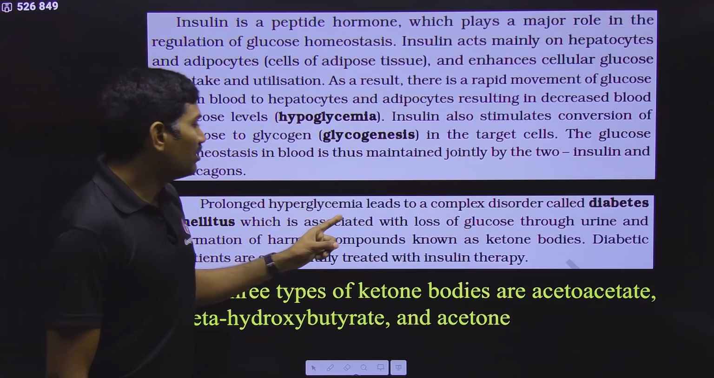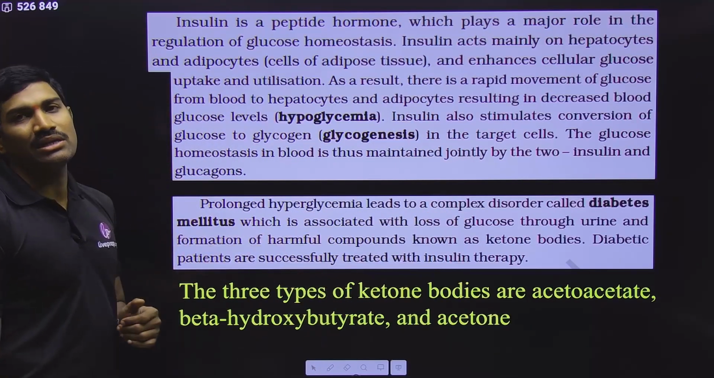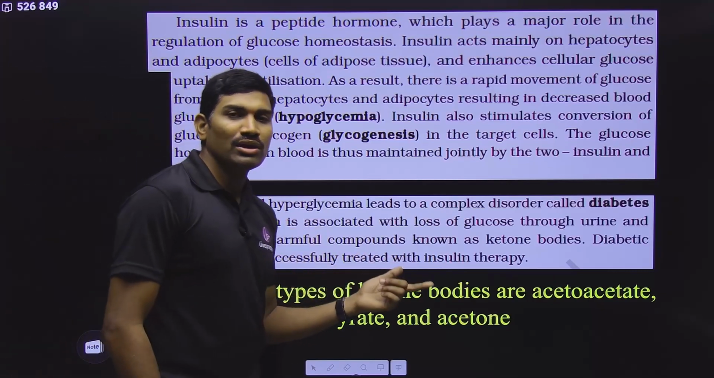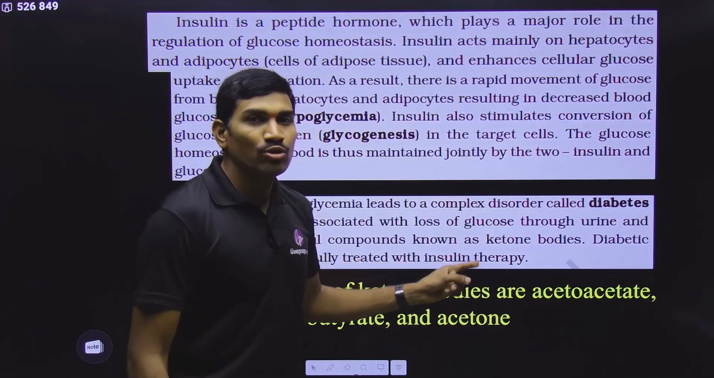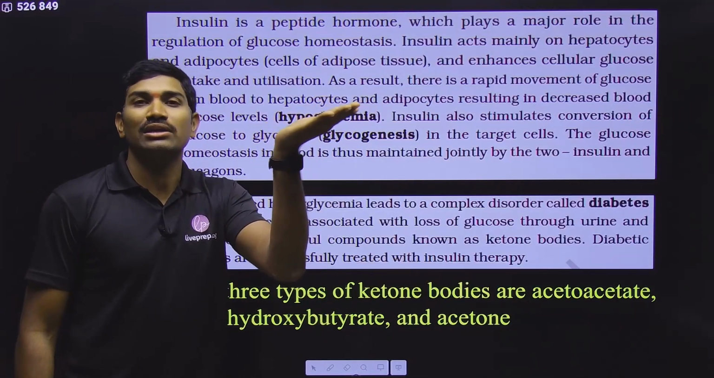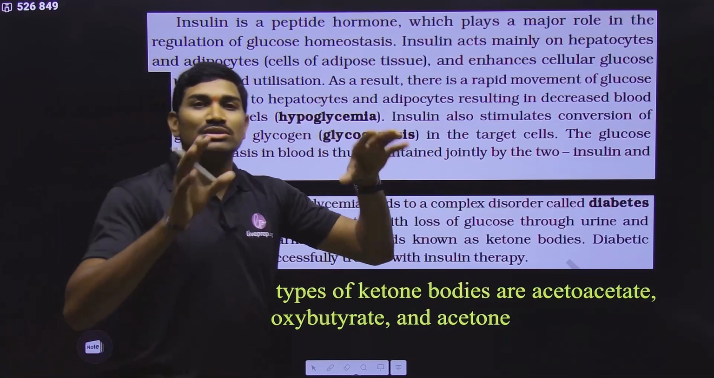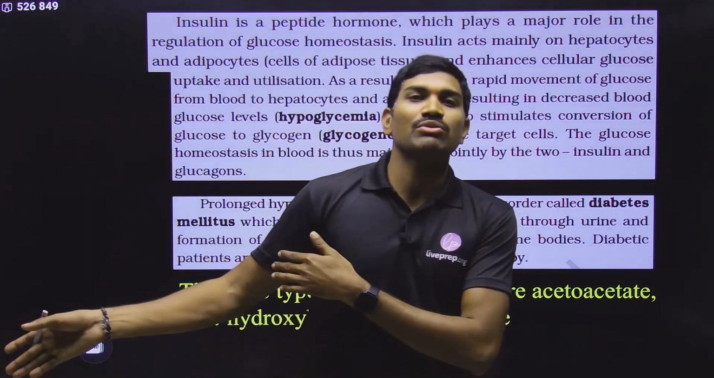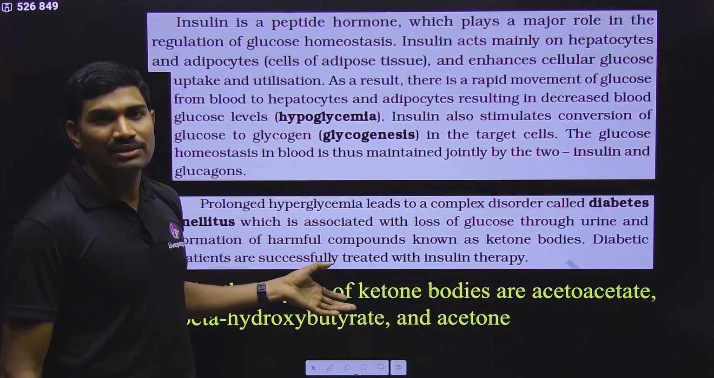Next one, prolonged hyperglycemia will lead to a complex disorder called diabetes mellitus. So here this is mainly due to what? Less production or no production of insulin. Less or no production of insulin means what happens? The blood glucose levels keep on staying high. So when they keep high, now what happens? Now this excess glucose in the blood will be excreted through the urine. So now it will cause diabetes mellitus. This is what they are saying.